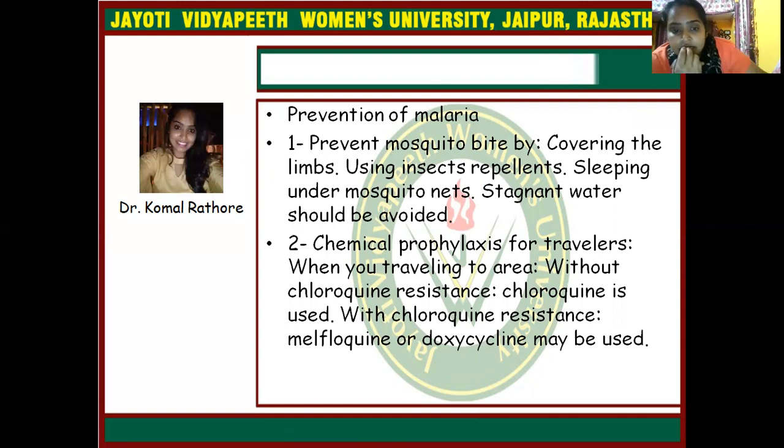With chloroquine resistance, mefloquine and doxycycline may be used. So chemoprophylaxis is a must when traveling to an area of mosquito or malaria infection. So we have to understand areas with and without chloroquine resistance.